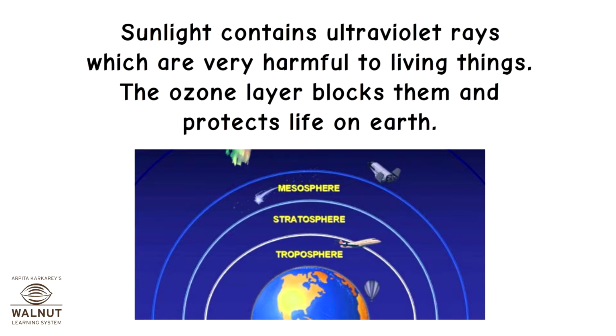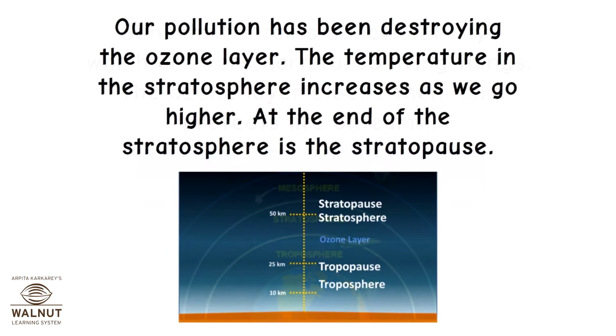Sunlight contains ultraviolet rays which are very harmful to living things. The ozone layer blocks them and protects life on Earth. Our pollution has been destroying the ozone layer. The temperature in the stratosphere increases as we go higher. At the end of the stratosphere is the stratopause.